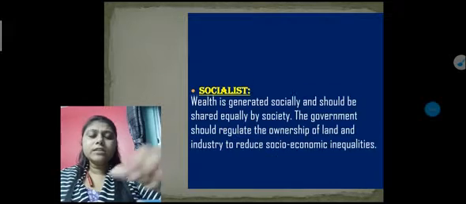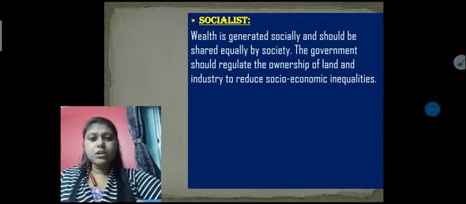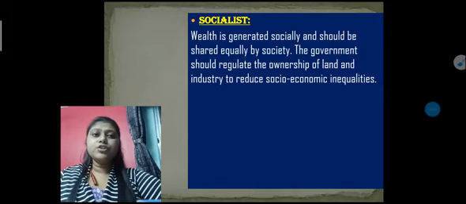Now come to the next, that is the third point, socialist. So what does socialist mean? Socialist means wealth that is generated socially should be shared equally by the society. Government should regulate the ownership of land and industry to reduce socio-economic inequalities.